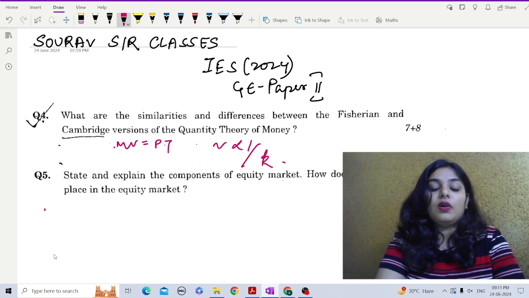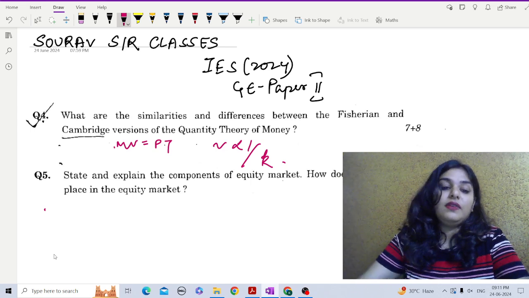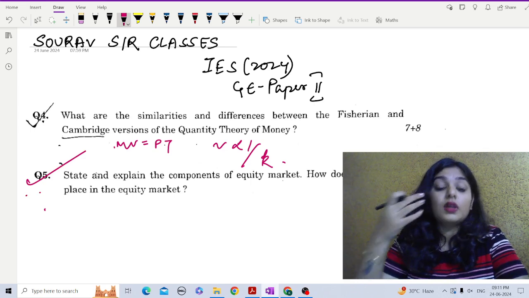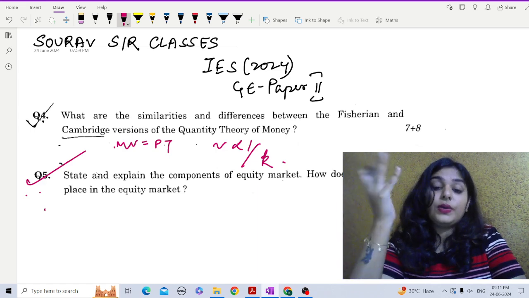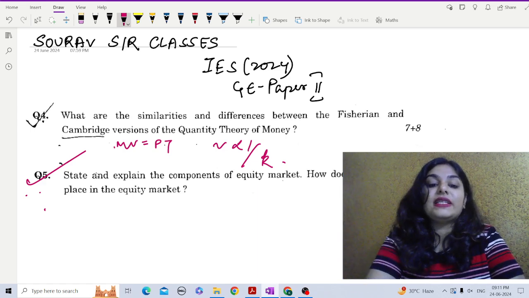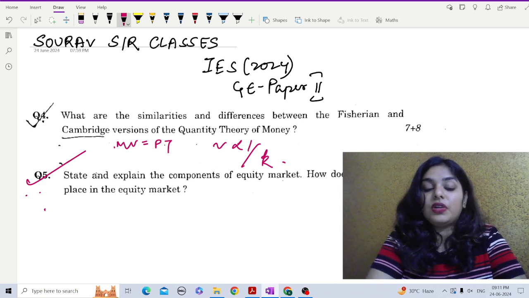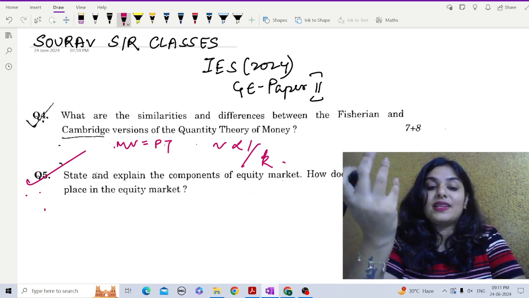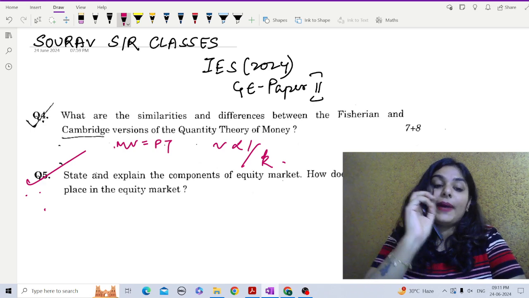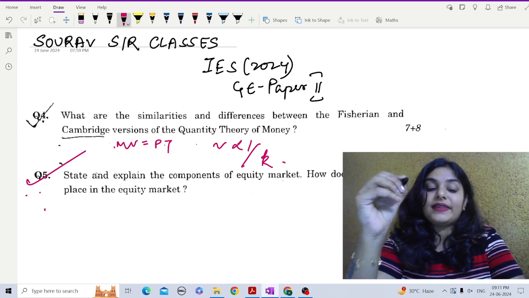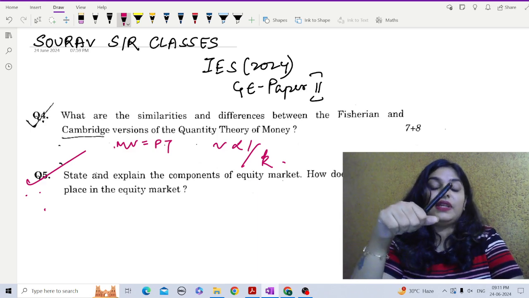All right. Now, moving on to the next question, number 5, which says: state and explain the components of the equity market. How does trading take place in the equity market? So what is basically an equity market? The equity market is referred to as the stock market. It is a complex ecosystem that facilitates the buying and selling of shares representing ownership in companies. To understand how it all works, let's delve into the key components.